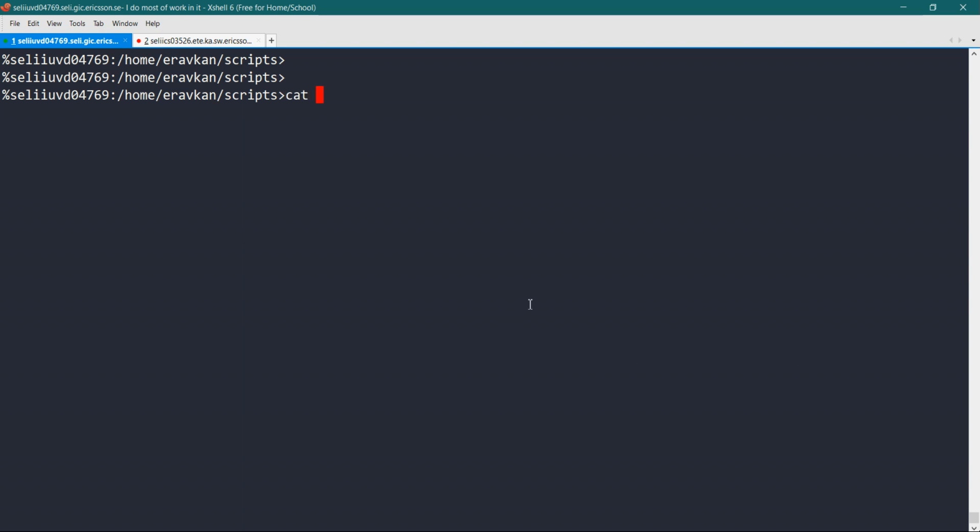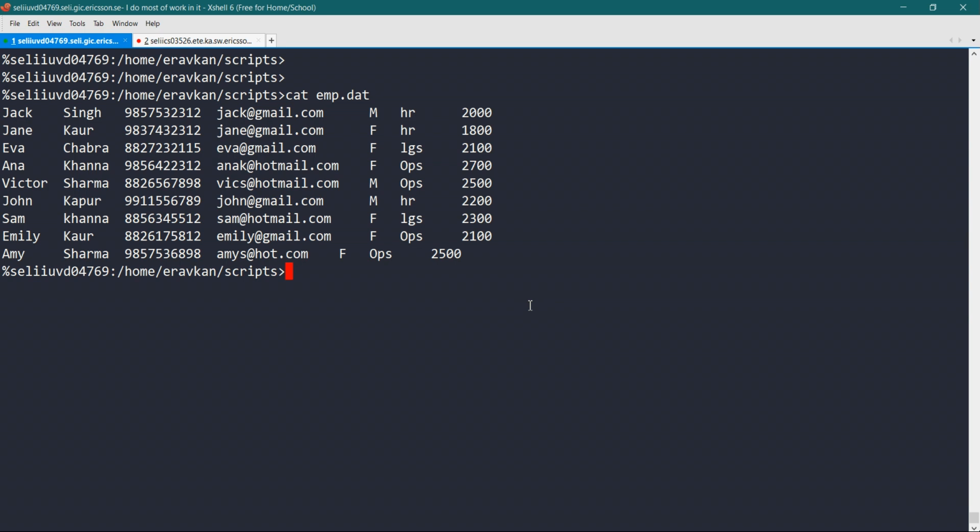Okay, let me give you more examples. Suppose in my second field, this is the second field, $1, $2, where I need the names which are ending with A. So I can write awk $2, ending with A, dollar, then print.